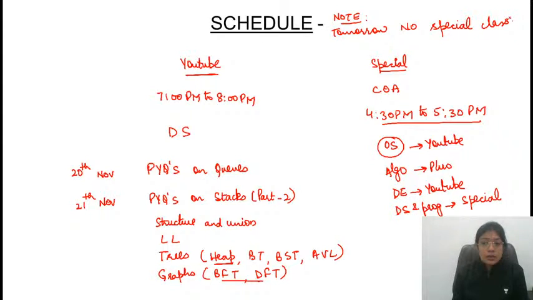Alright. So digital concepts are covered, operating system is covered, algorithms is covered, data structures and programming is covered, COA is going on. So these are the topics I have covered. You can follow my sessions on the plus, YouTube and special. You will find sessions on all three platforms. Just go through it once and revise your topics so that you can prepare for the quizzes and you'll be able to get a good score.